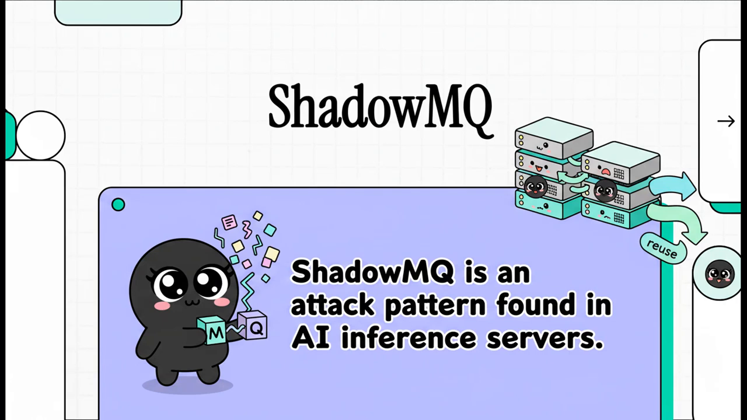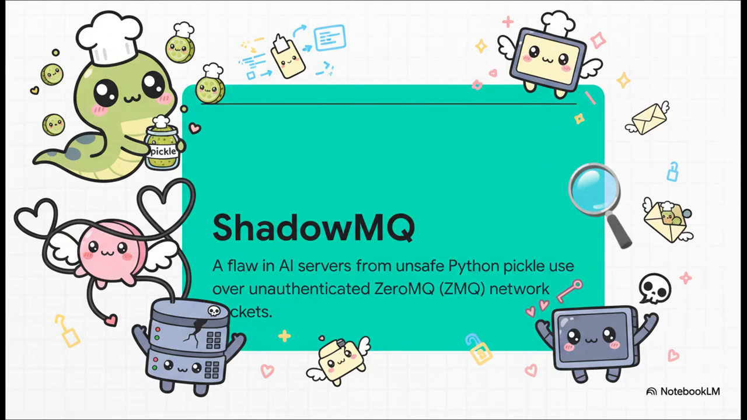Today, we're diving into an attack pattern called ShadowMQ. So what exactly is ShadowMQ? Well, it's a vulnerability pattern that targets AI inference servers. And the whole issue comes down to a really dangerous combination, the unsafe use of Python's Pickle deserialization happening over unauthenticated ZeroMQ network sockets. It's a recipe for trouble.